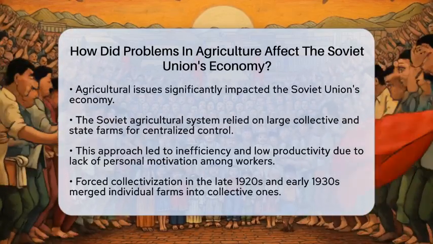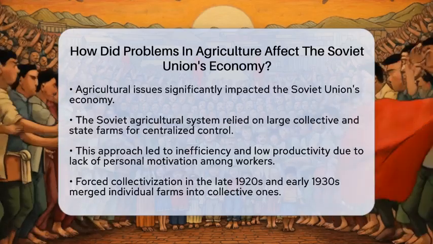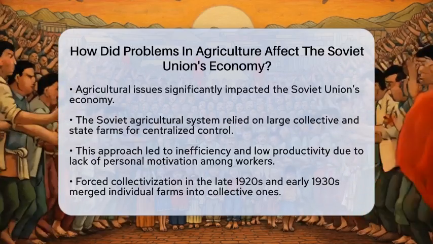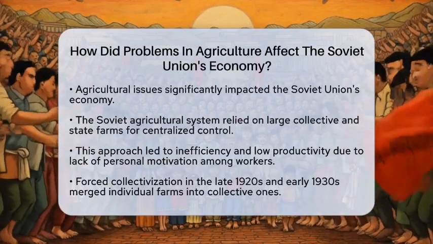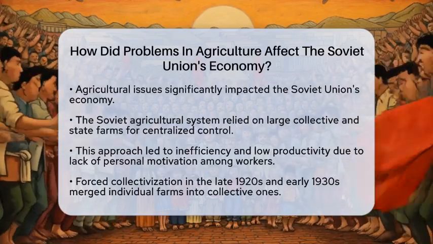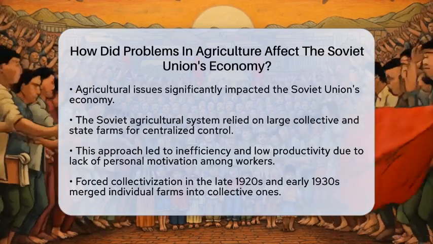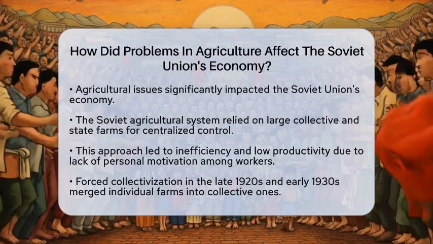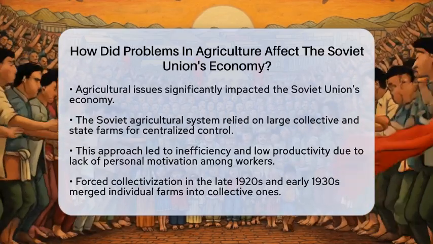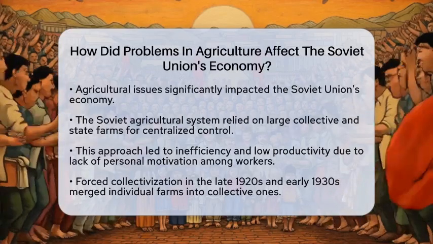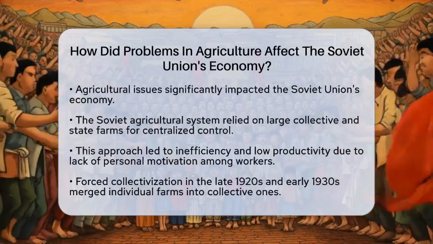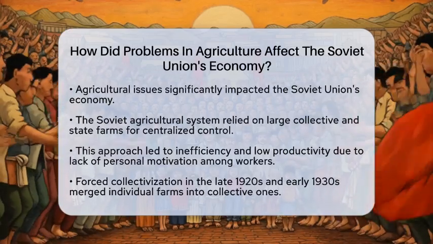The Soviet agricultural system was built around large collective and state farms. This approach aimed to centralize control and increase production. However, it often resulted in inefficiency and low productivity. Workers on these farms had little personal motivation to excel. Their rewards were not linked to their efforts, which led to a lack of innovation.